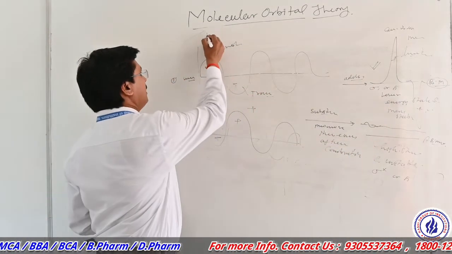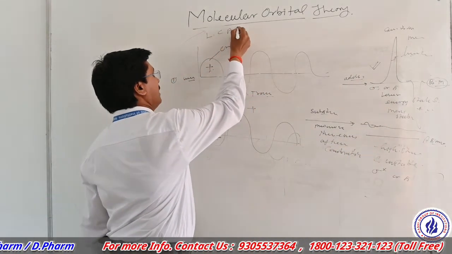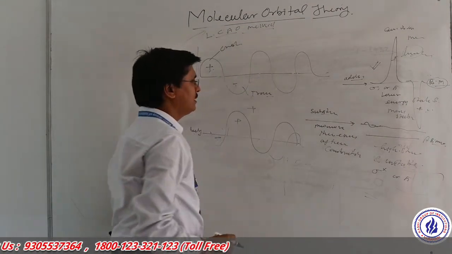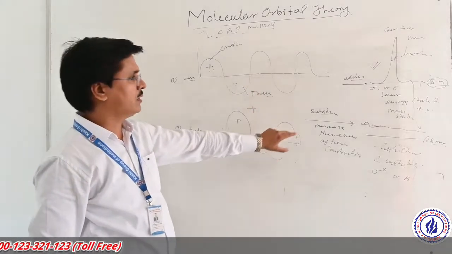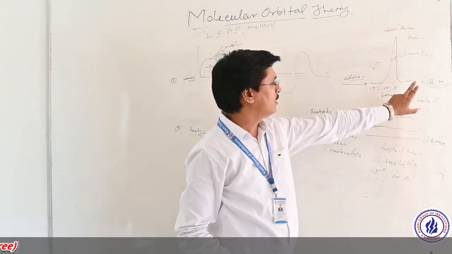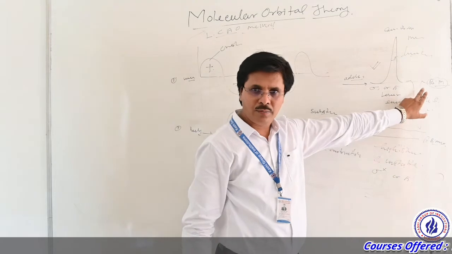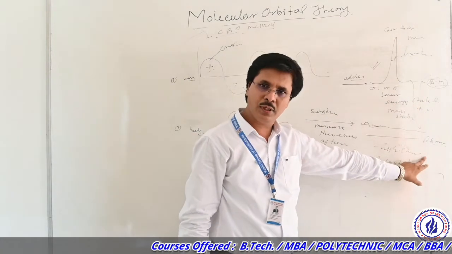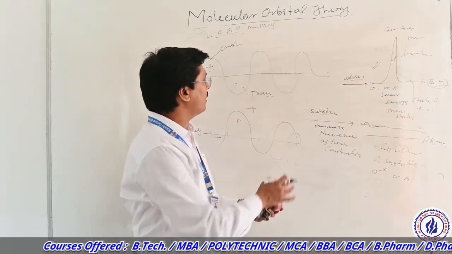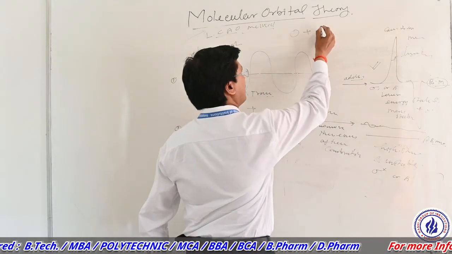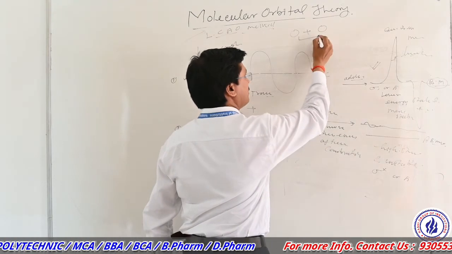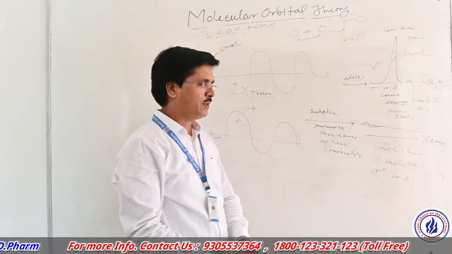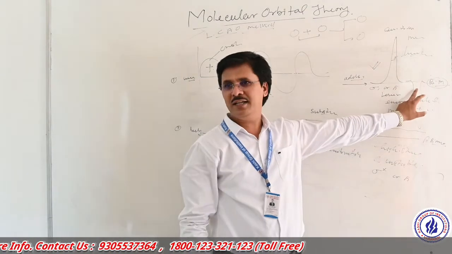This is the linear combination of atomic orbitals method, through which orbitals combine to form a bond. One is represented by a bonding molecular orbital and the other by an anti-bonding molecular orbital. When two atoms come close to each other, an equal number of molecular orbitals form: one anti-bonding and one bonding.